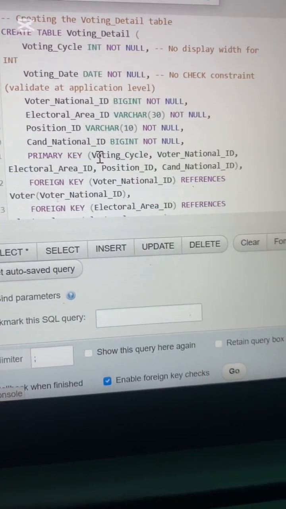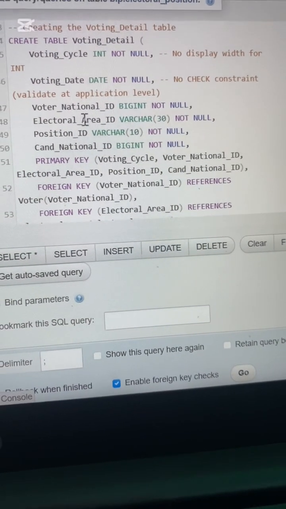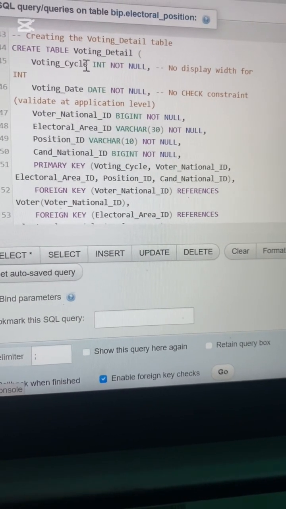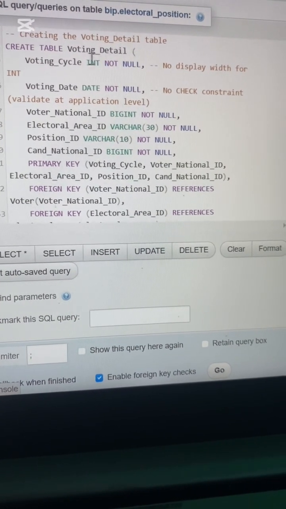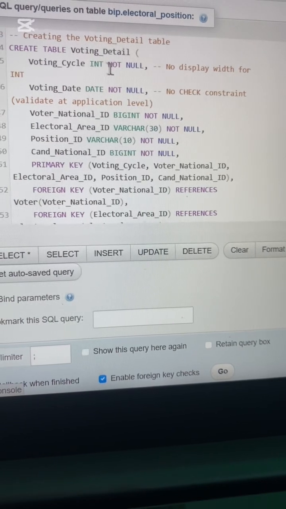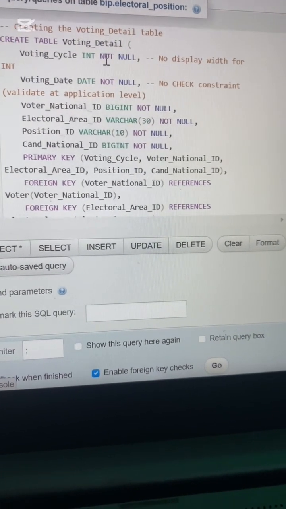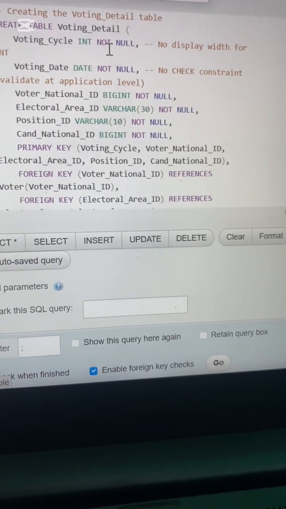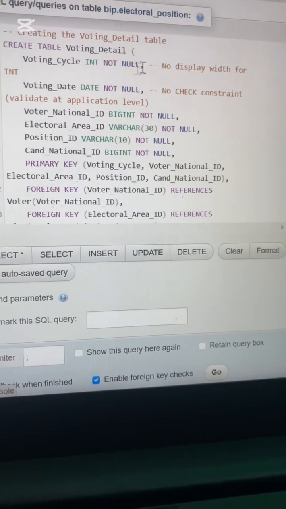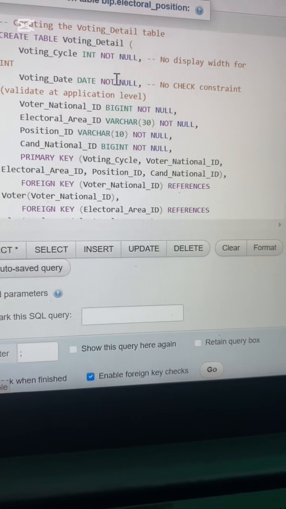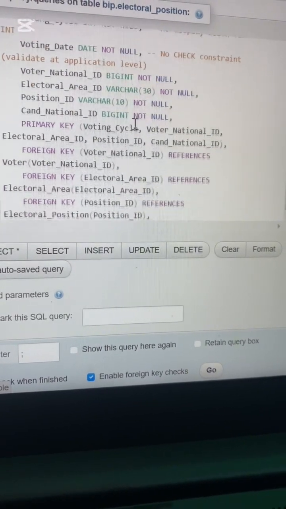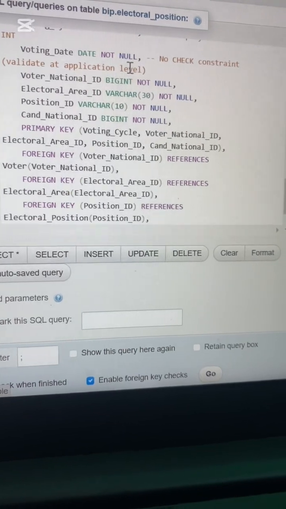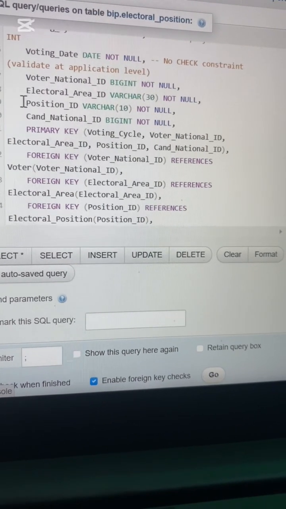Then creating the voting detail table. So this one is a bit different. Firstly, we create the column voting cycle, set it to only accept integers. This one doesn't have a limit of how many integers you can have. And then it must always be filled. Then the date must always be filled. Then the voter national ID is a big integer and it's not null.